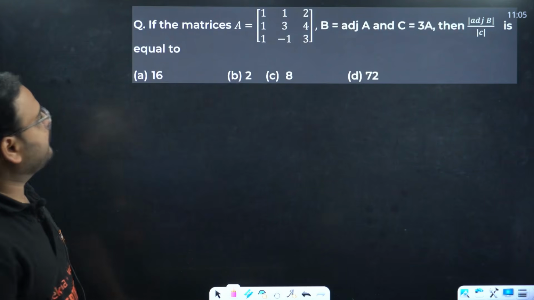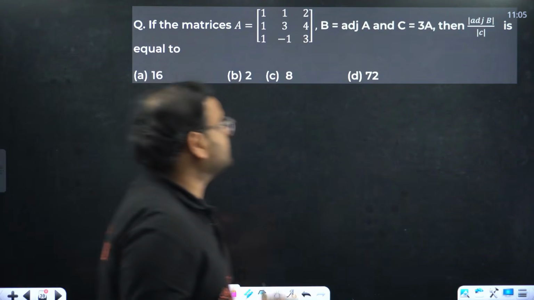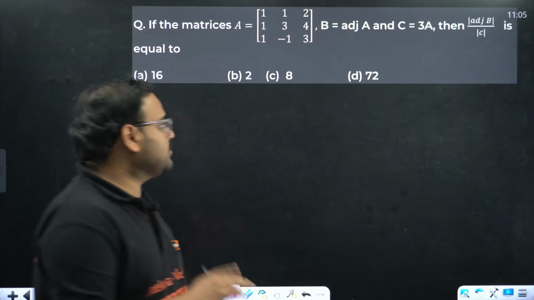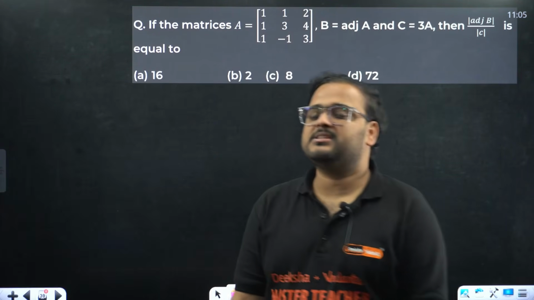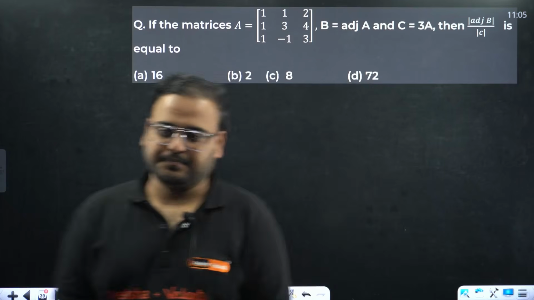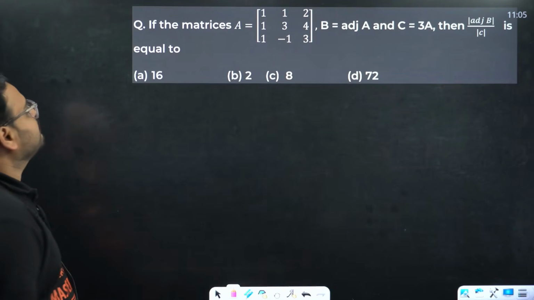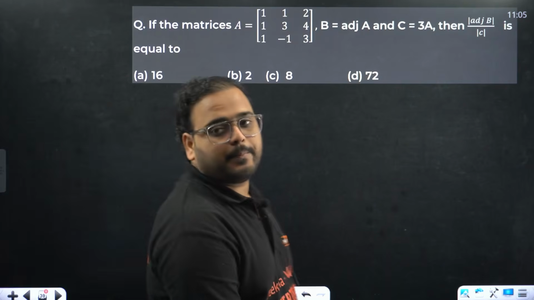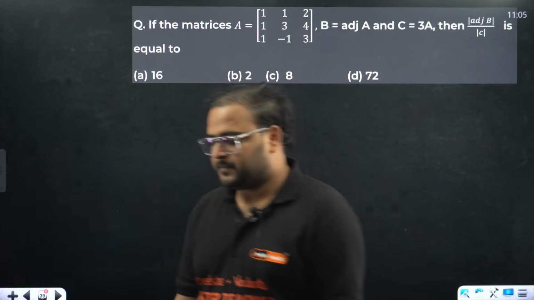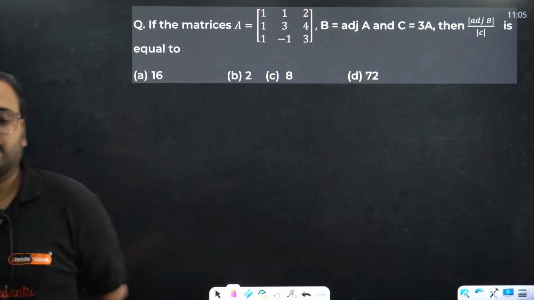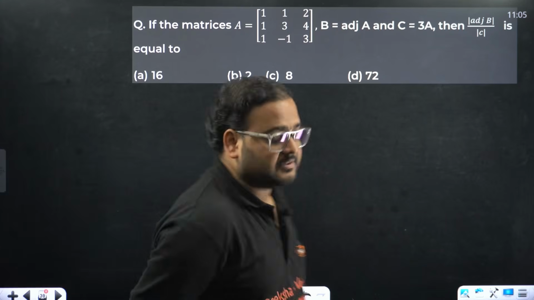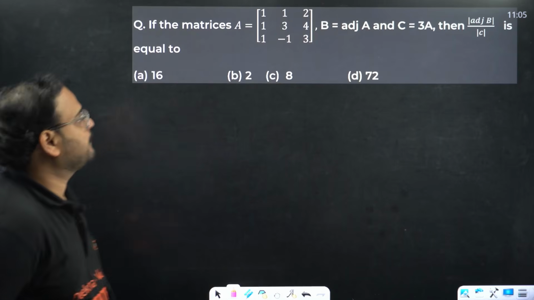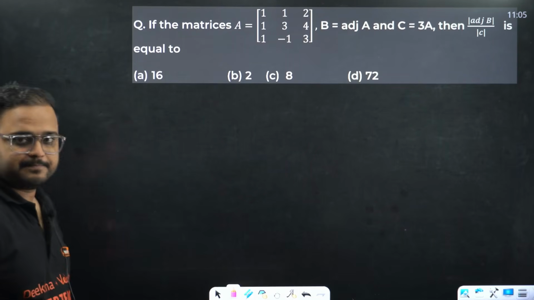The matrix is given over here. This is a very beautiful question. I think this is a CET problem which uses properties. You will see this is using properties. Please try to solve this question right now in the class. So you all solve this, okay?